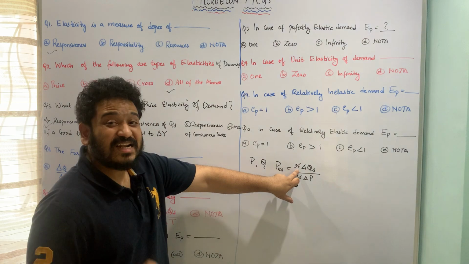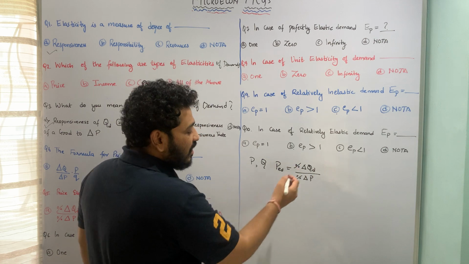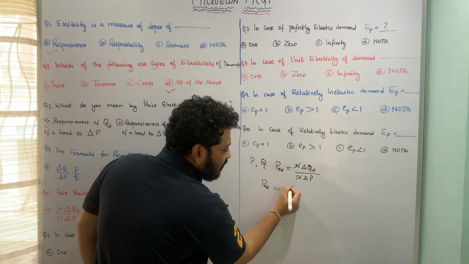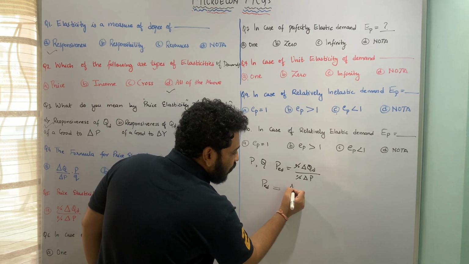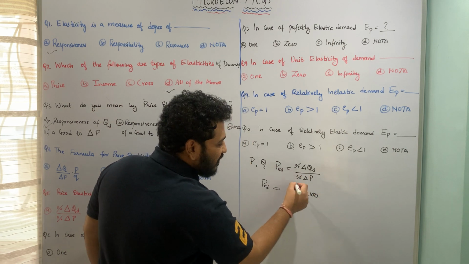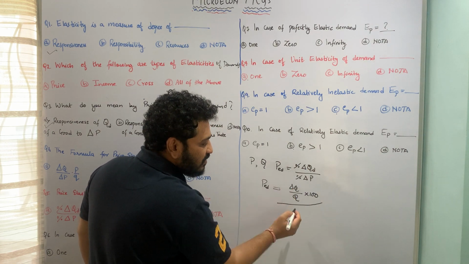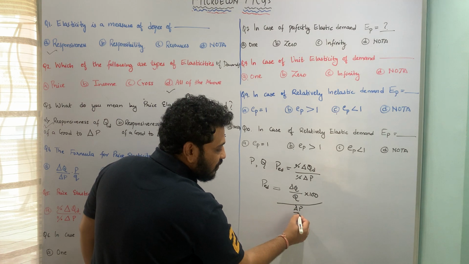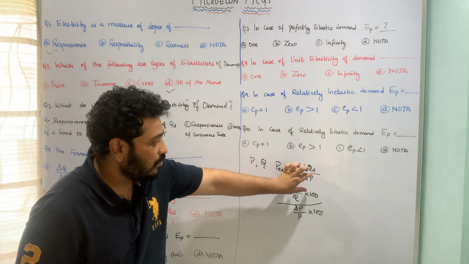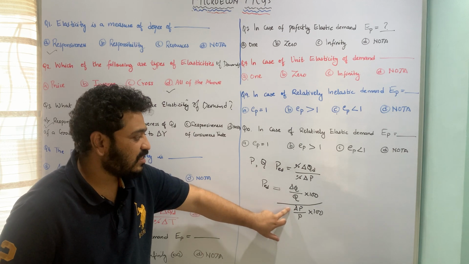Now here I am looking at percentage change in quantity demanded due to percentage change in price. Mathematically, this is price elasticity of demand, and this percentage has to be written as change in quantity divided by original quantity into 100. Similarly, the percentage change in price is the change in price divided by original price into 100.